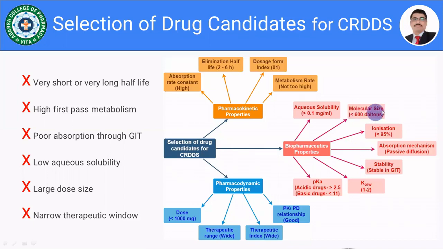If the drug has a molecular size less than 600 Dalton, such drugs are easily absorbed by passive diffusion, and such drugs are also diffused from the formulation into the bulk of solution through the polymer more easily than drugs with a molecular weight greater than 500 to 600 Dalton. Say for example proteins, you know that proteins have a high molecular weight and they are not going to be absorbed.